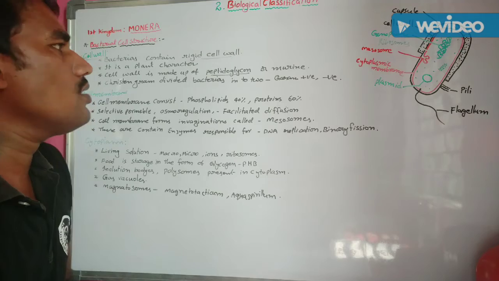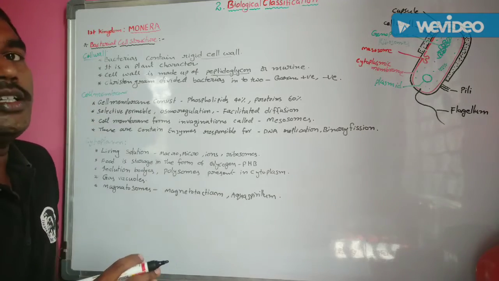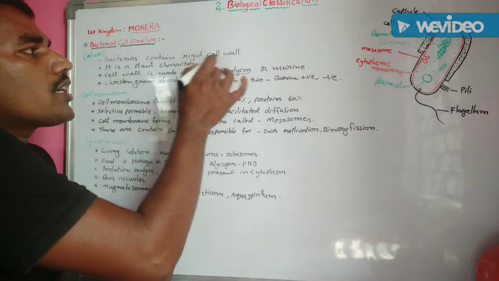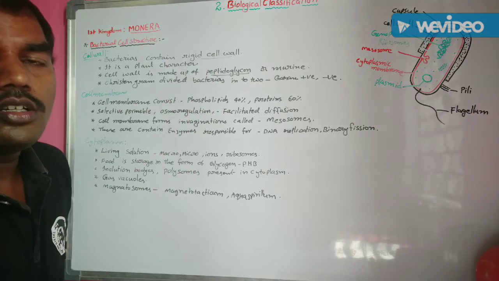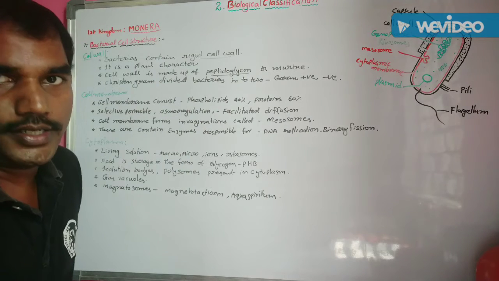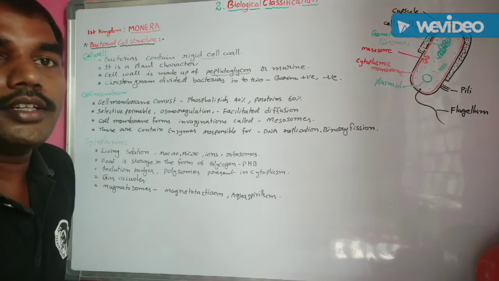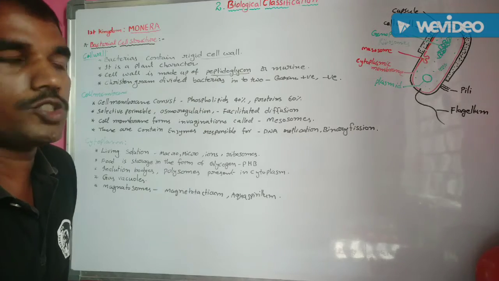Okay, the next one is the cell wall. Cell wall of the bacteria. Bacteria contain a rigid cell wall. A rigid cell wall is a plant character.